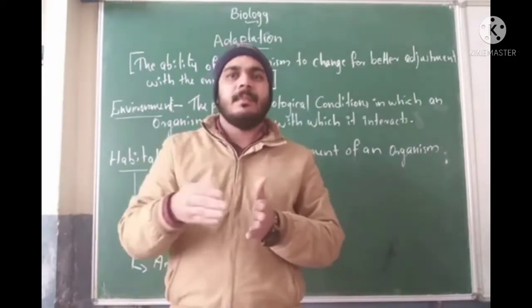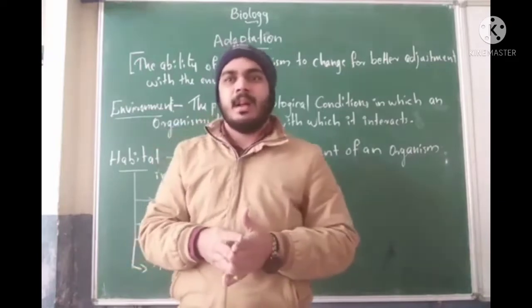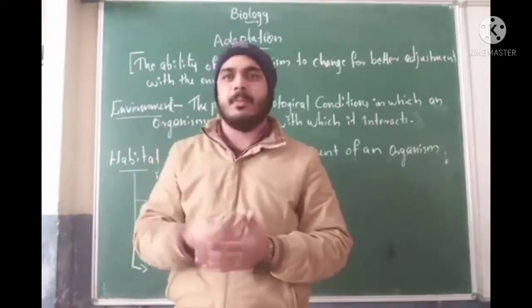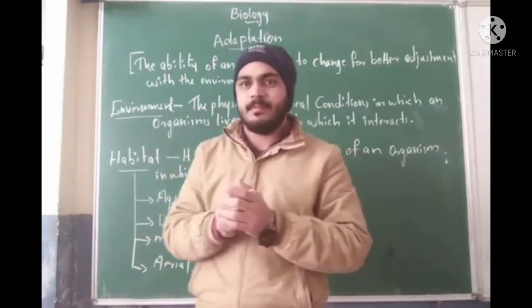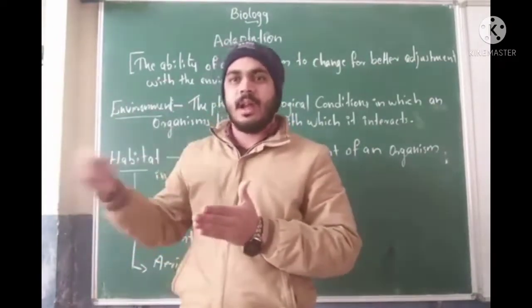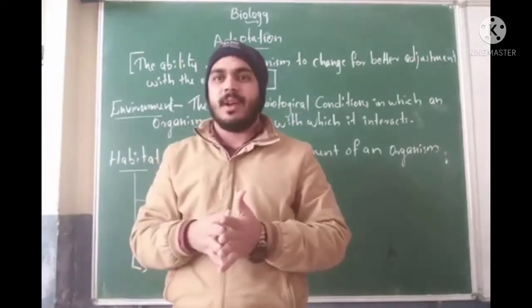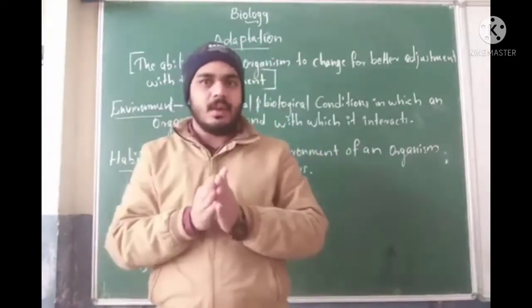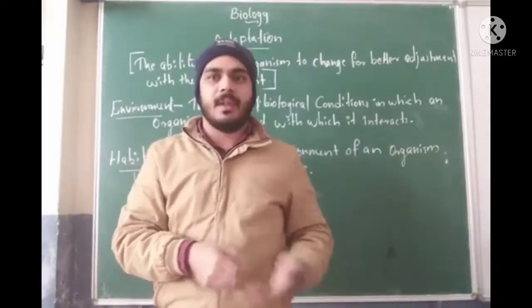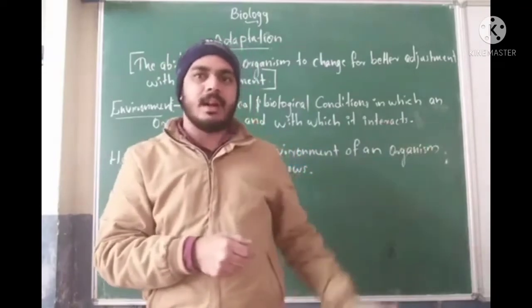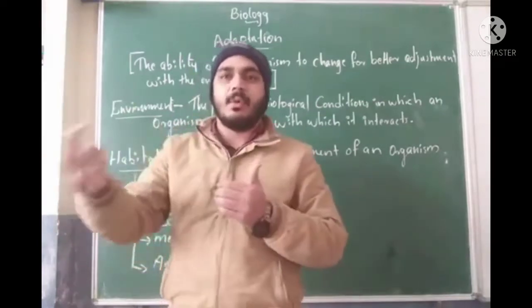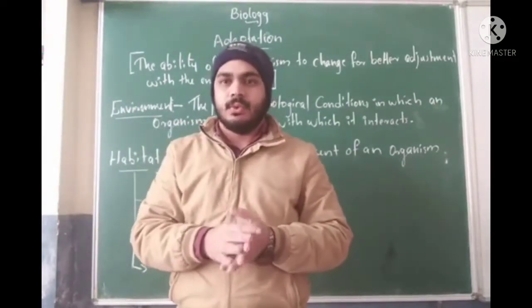So it is the interaction between the different organisms and some other abiotic components also. For example, if an organism wants to survive, it needs temperature, water, air and so on. Those are called abiotic factors. And these organisms also need food and some other things and help from other organisms. Those other organisms are called biotic organisms. So it is the interaction between the biotic and abiotic components. Okay, so that's the environment.